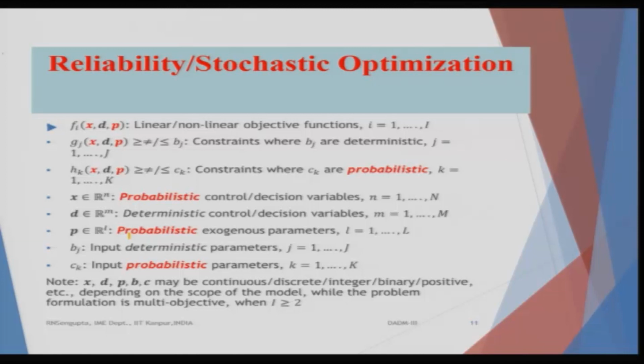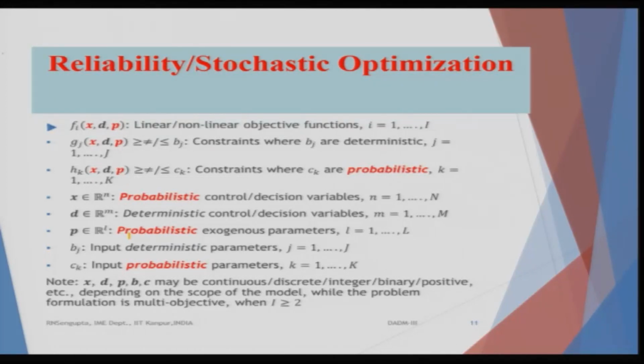x is the decision variable or control variable which is probabilistic. d's are the deterministic control variables or decision variables, and p's are the probabilistic exogenous parameters which dictate the overall effect on the constraints. b_j are the inputs which are deterministic parameters, and c_k are the inputs which are probabilistic parameters. Here x, d, p, b and c may be continuous, discrete, integer, binary, positive, depending on how the problem formulation has been done and the scope of the problem. If it is a multi-objective problem, obviously f_i, the objective function, would be more than 1.